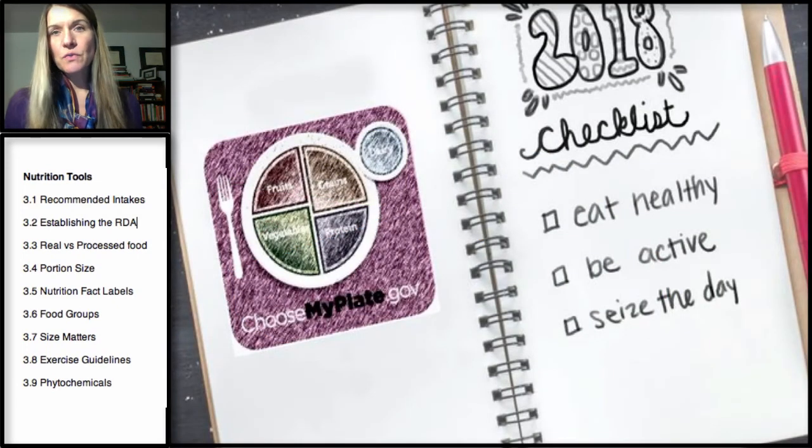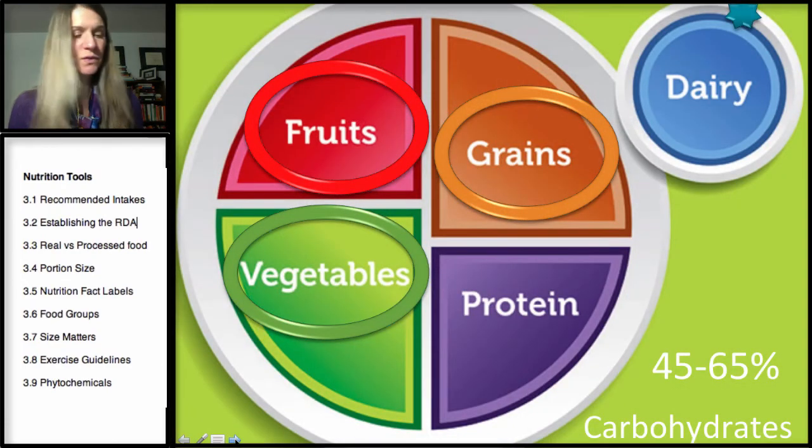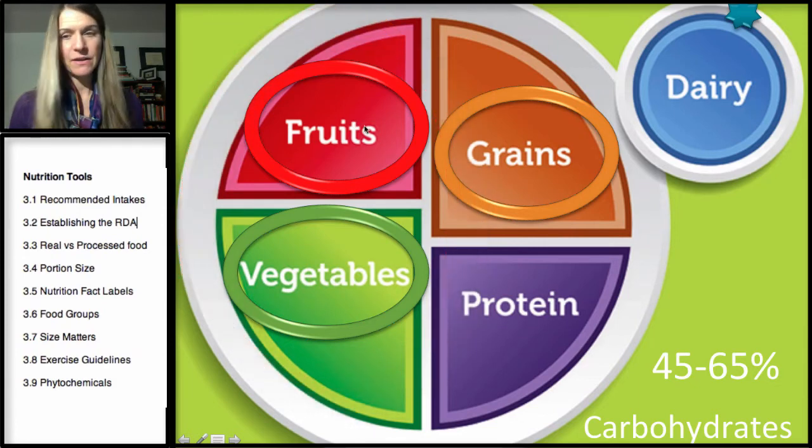Let's move on to My Plate. This is the government's guide to food groups. And one of the things I think is fantastic about this is it gives you a very good visualization of when you put food on your plate, which food groups should take up which portions of the plate. And look at fruits and vegetables. They really are taking up about half of the plate. That's a very good standard to go by.